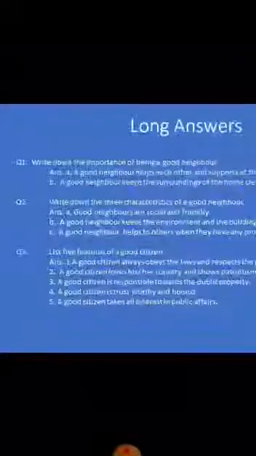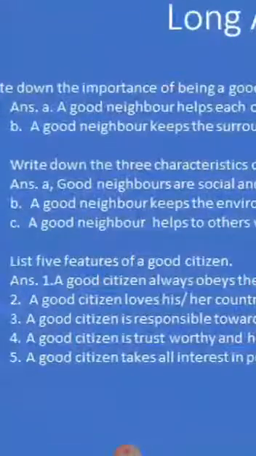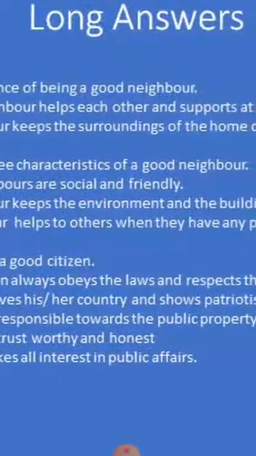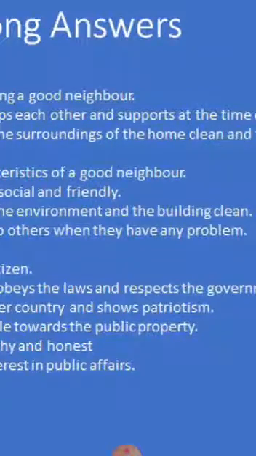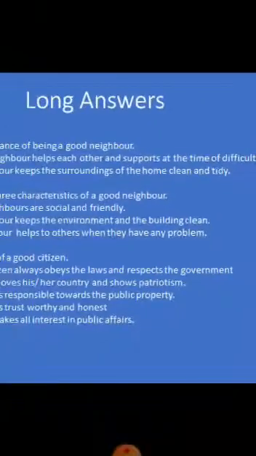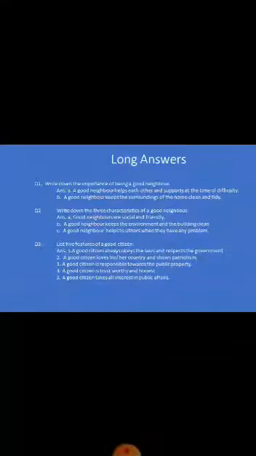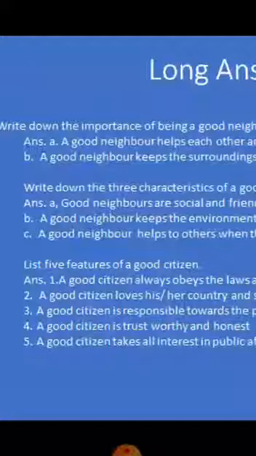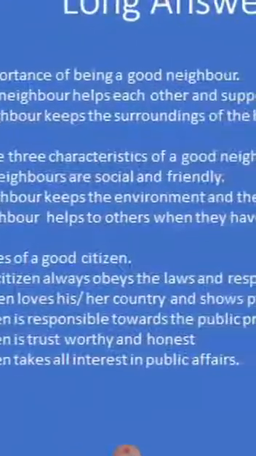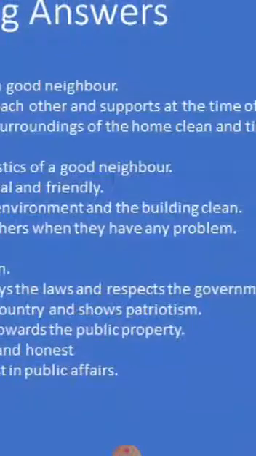I will read the features that I have written here. A good citizen always obeys the laws and respects the government. That is the first point. Then next, a good citizen loves his or her country and shows patriotism.